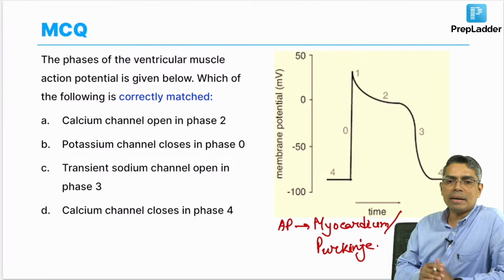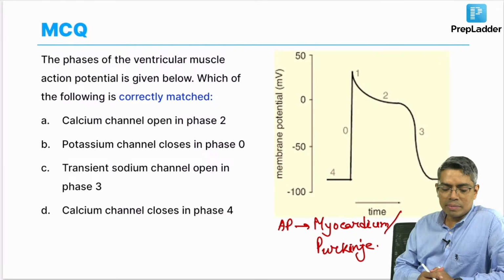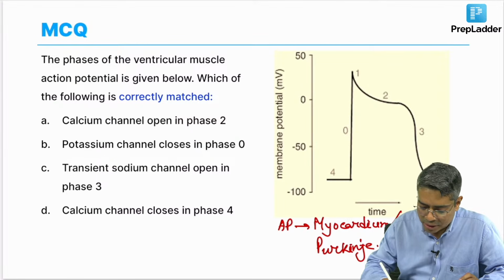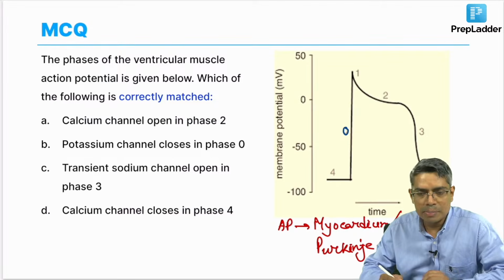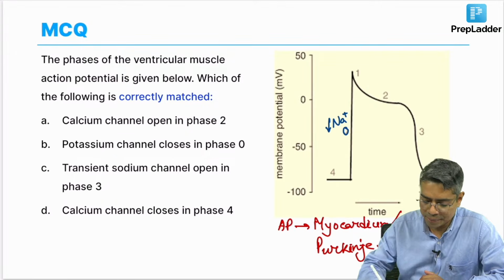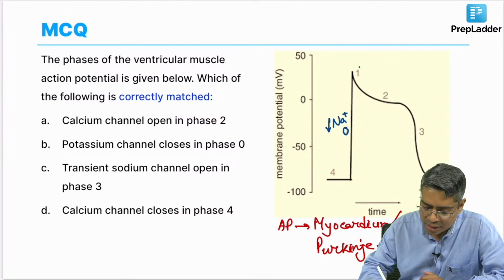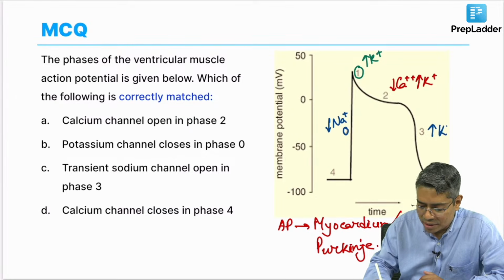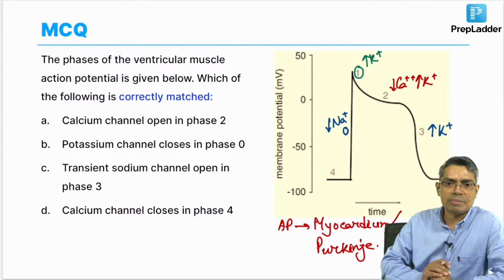Purkinje fiber and ventricular myocardium will have a similar kind of shape. SA node and AV node will have a different kind of action potential. So, this is a very easy question. Phase number 0 is the depolarization phase, which is the entry of sodium, the downward direction. Phase number 1 is the transient repolarization phase, which is the exit of potassium from the cell. Phase number 2 is calcium entry, with potassium exit parallelly, and in phase number 3 the exit of potassium is the main cause, along with closure of the calcium channel.